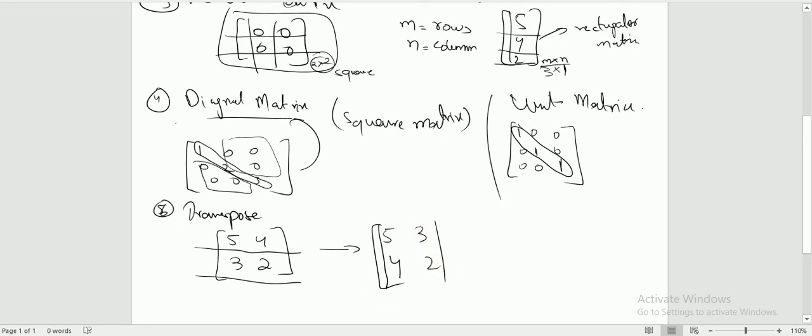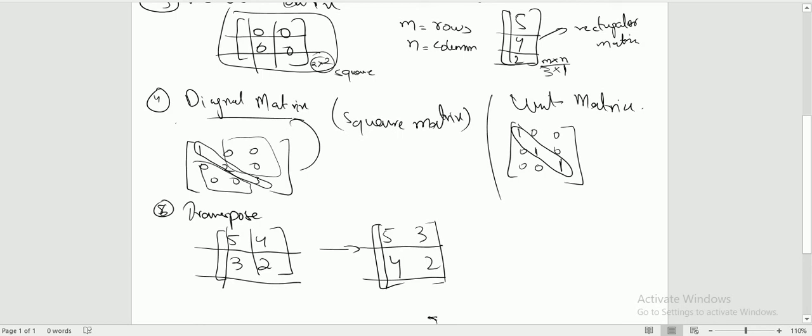So if we go the other way around, 5 and 3 are our first column elements, and now they become our first row elements, and 4 and 2 are our second column elements, and now they become second row elements. In this way we can write the transpose of any matrix.